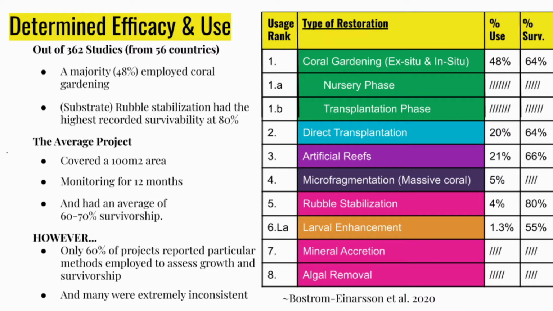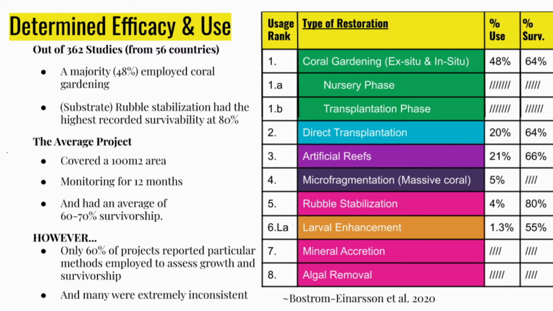One study that I found that assessed the efficacy of a number of these methods was composed by Bostrom Enarsson and colleagues who, after assessing 362 studies from 56 countries, found that a majority employed coral gardening, and that rubble stabilization had the highest recorded survivability at 80%. Moreover, the average project covered a 100-meter square area, was monitored for 12 months, and had an average of 60 to 70% survivorship amongst coral.